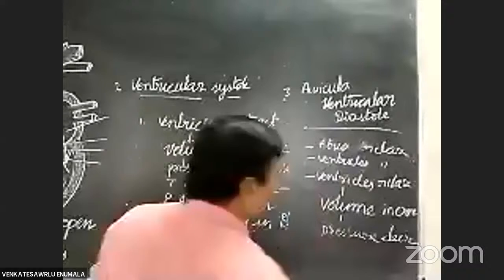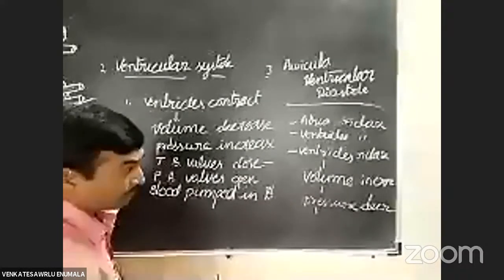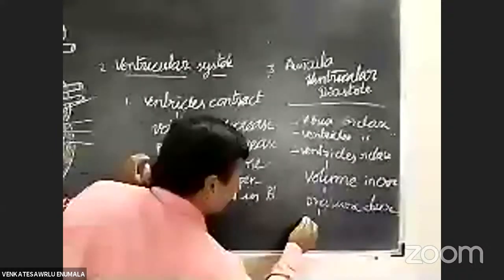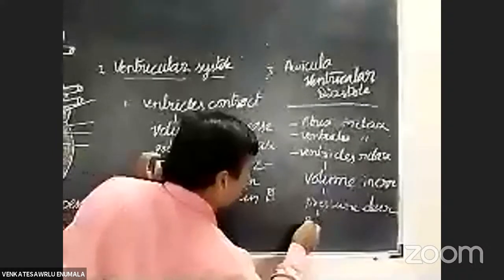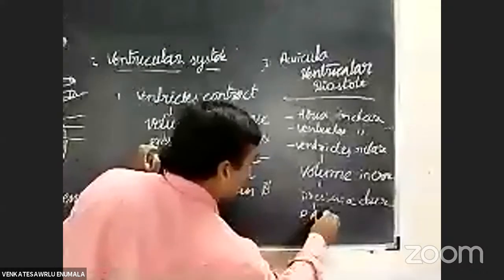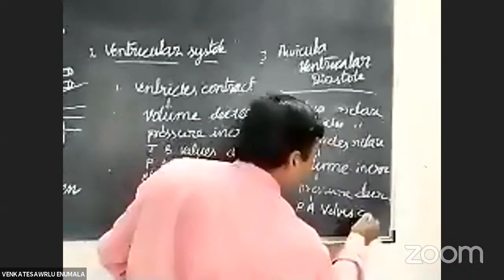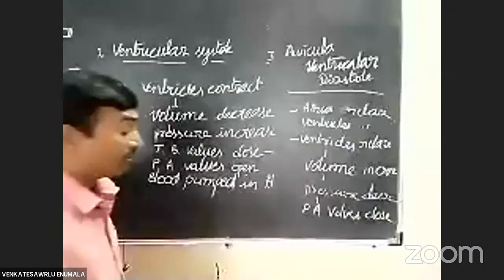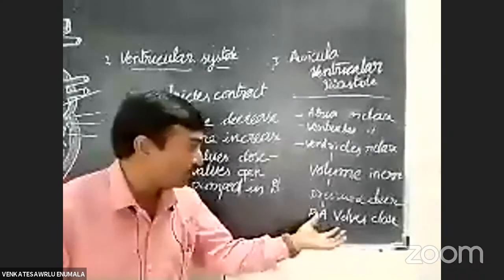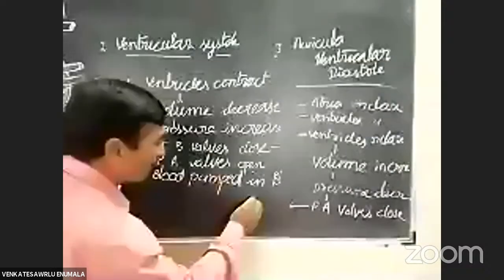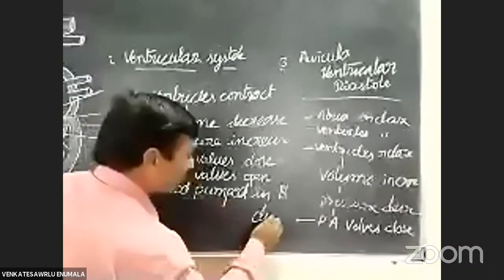Whenever pressure decreases in the ventricle, the pulmonary and aortic valves become closed. Whenever the pulmonary and aortic valves become closed, then one sound arises that is known as the dub sound.